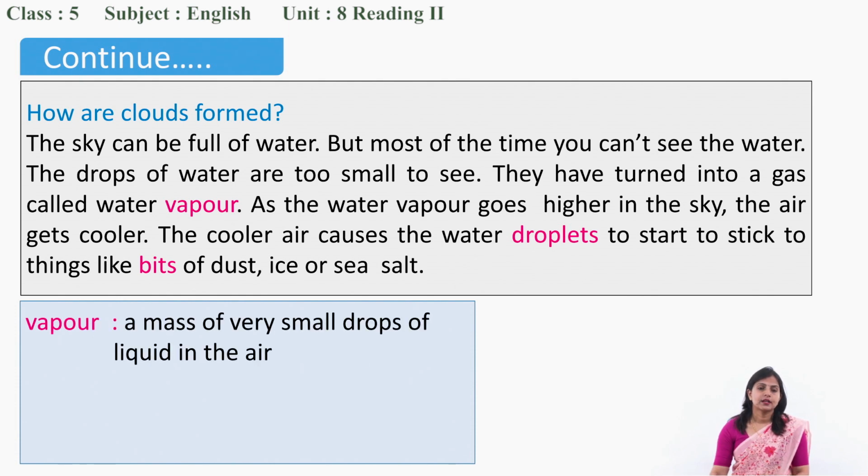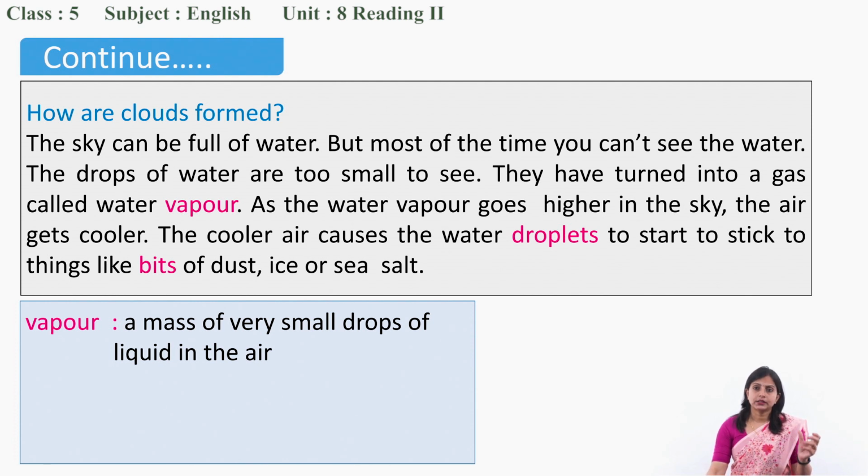Vapor means a mass of very small drops of liquid in the air. When you boil water, have you seen your mother boiling water? The smoke type of thing comes up. Have you seen? Yes, that is called vapor. When the water boils, it becomes light and, in the form of smoke, it goes up. It's not actually smoke, it only looks so.